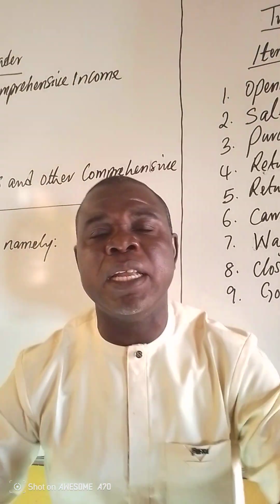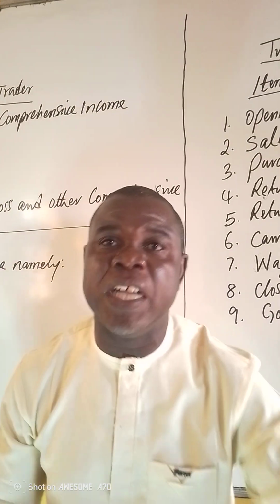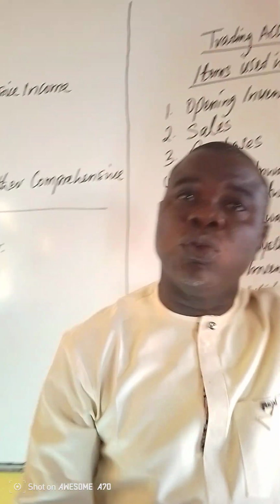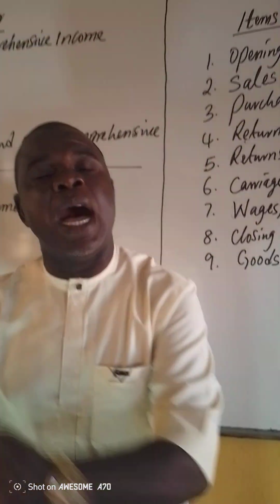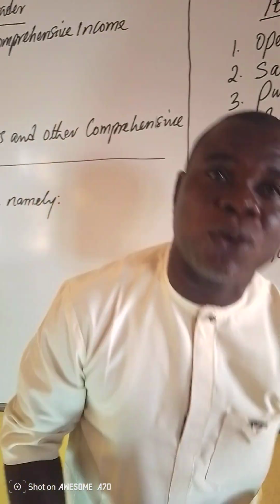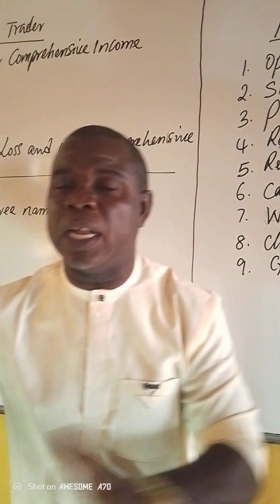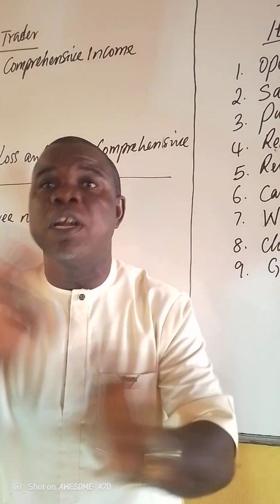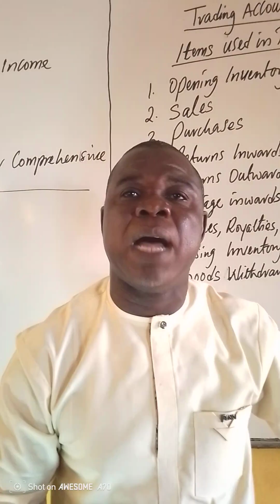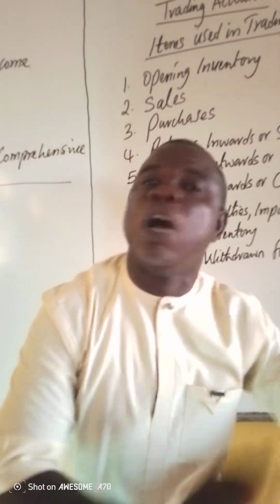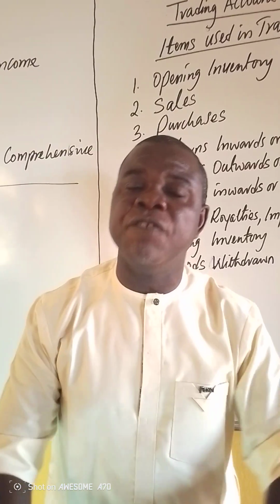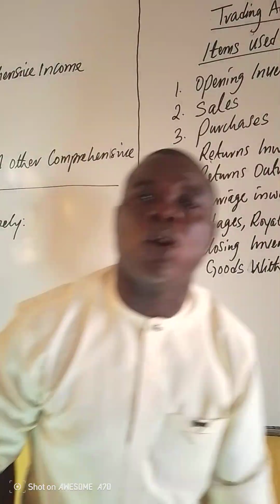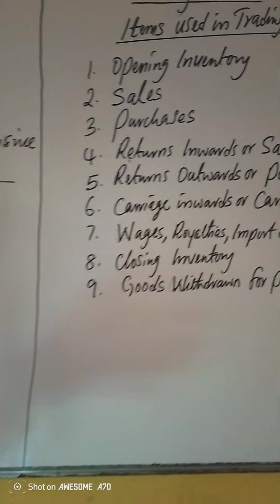It is only when the goods purchased in that very first year are not all sold, and then you carry them forward into the next year or month or quarter as the case may be, that it now becomes opening inventory. And another thing, if the goods have all been sold, and there is no remnant to take to the next year or next month, then it means in the next year there will be no opening inventory. Opening inventory only occurs when there is closing inventory brought forward to the next year. That is when we talk of opening inventory. I hope you are convinced with that.